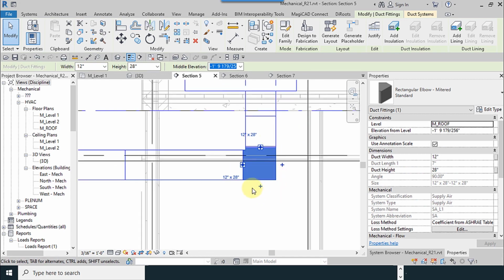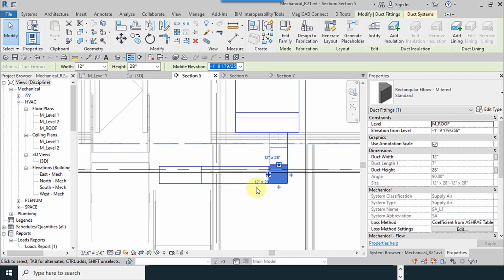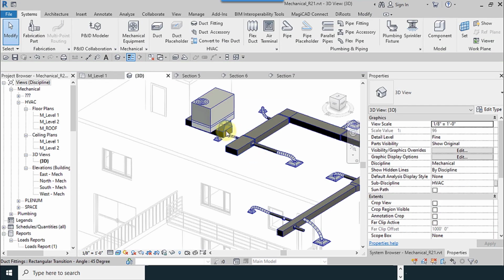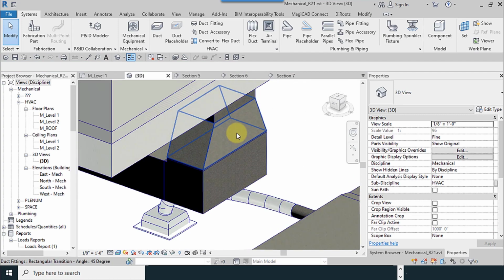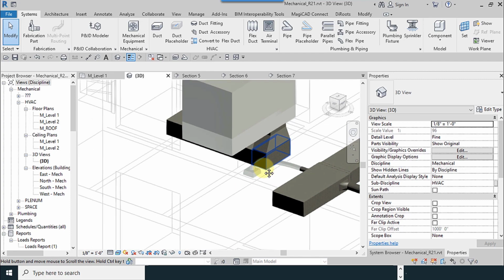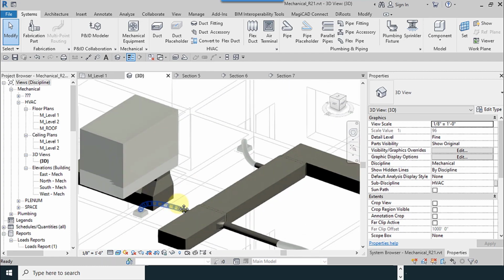Maybe we have not enough space, so I go to 3D view. You have the limitation here. It's not possible to move upward more than this.